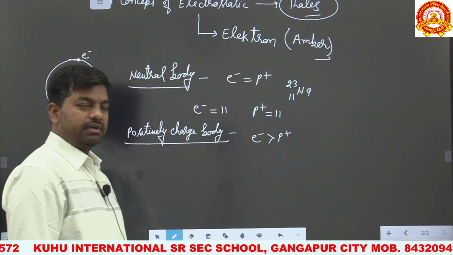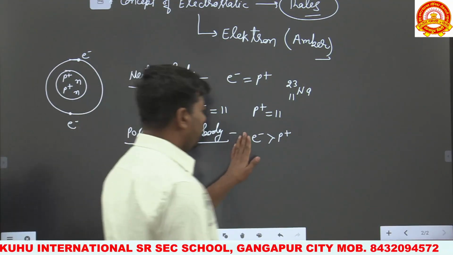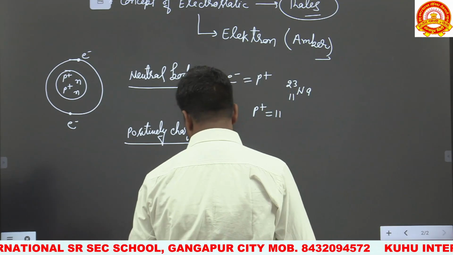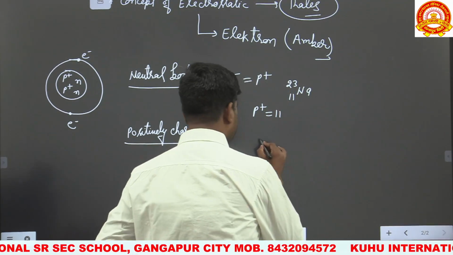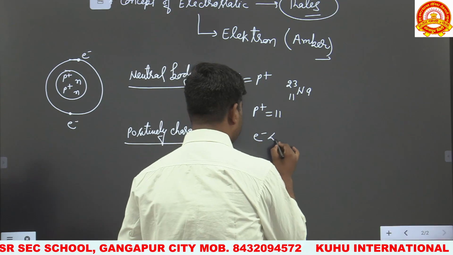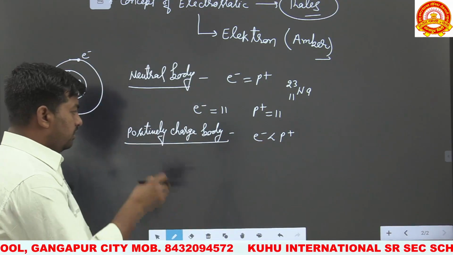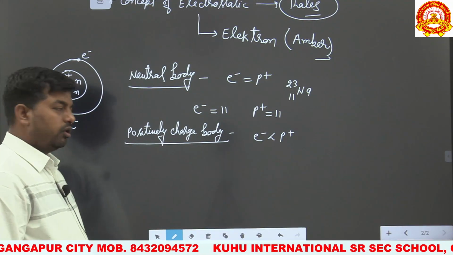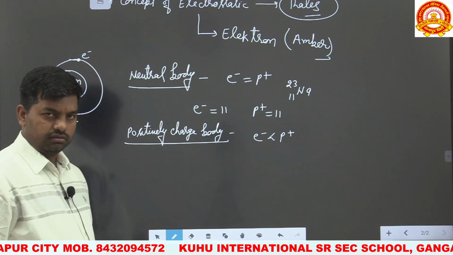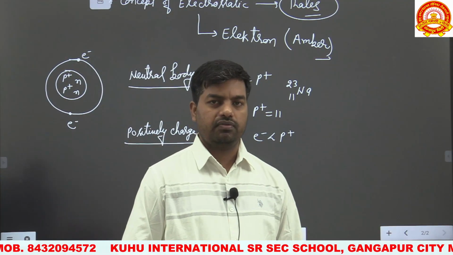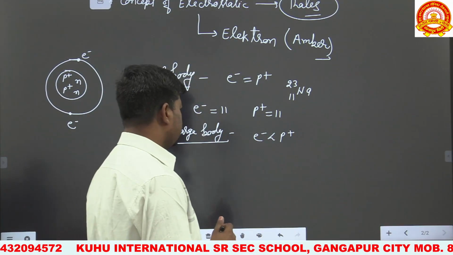the body which possesses less number of electrons than protons. That is, the deficiency of electrons in the body is called positive charge. The body which consists of fewer electrons and more protons is called a positively charged body.